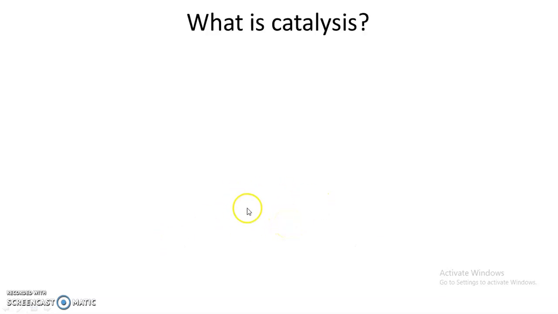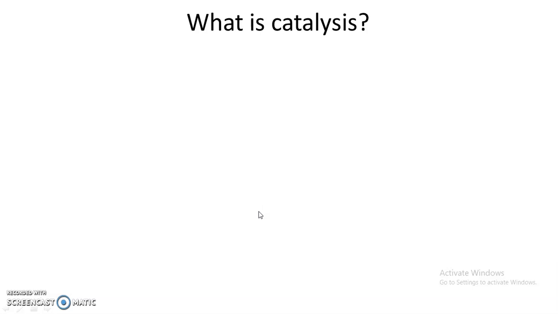What is catalysis or what is catalyst? The substances that accelerate or increase the rate of chemical reactions without undergoing any chemical change, they are called as catalysts. And the chemical reaction which is carried out in presence of catalyst, it is called as catalytic reaction or catalysis.